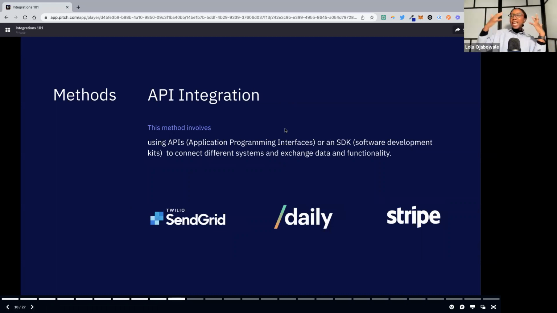Next, we've got our API integrations. I feel like APIs have been getting a lot of love. It's short for application programming interfaces. Or you could use SDKs, which I think of as essentially wrappers for APIs. They make them easier to consume, but you use them again to connect different systems and exchange data and functionality.